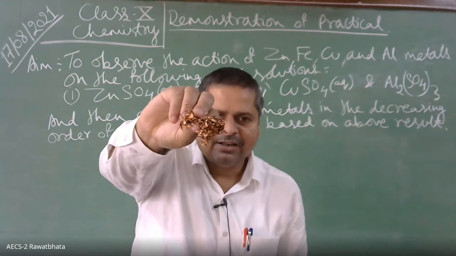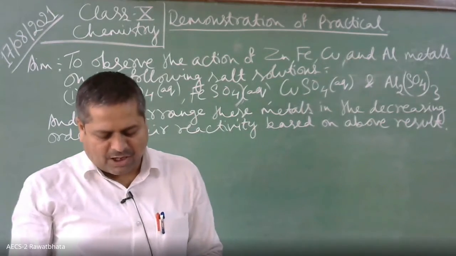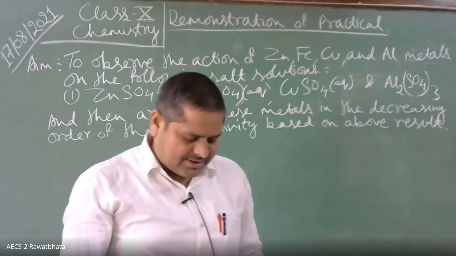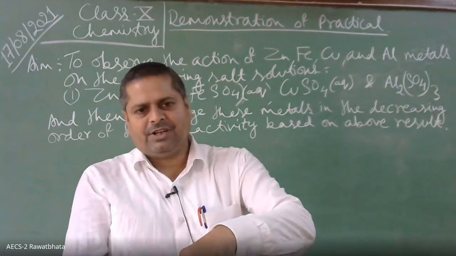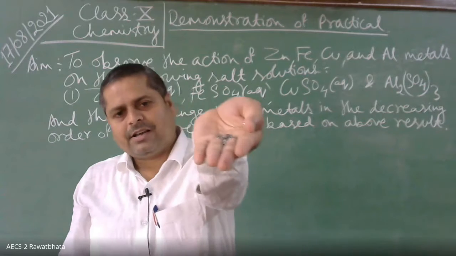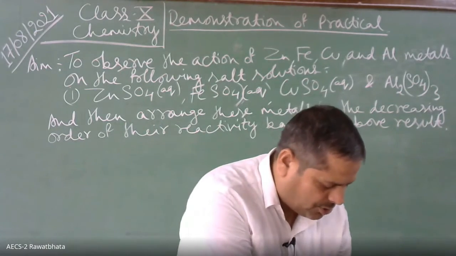Can you see this? These are the materials that we require: 4 metals and 4 salt solutions.